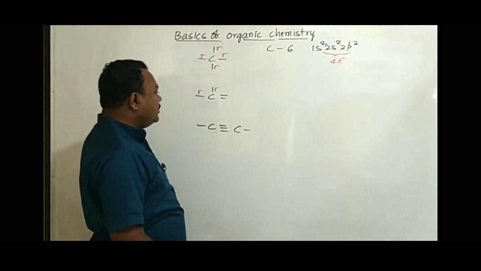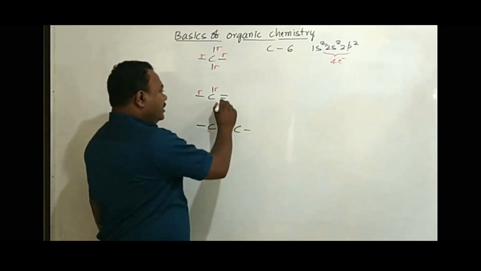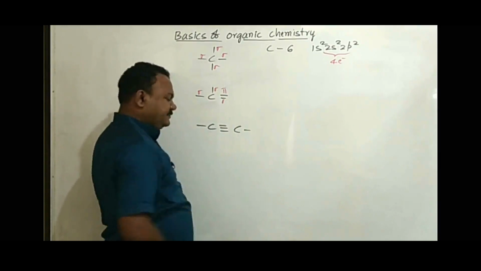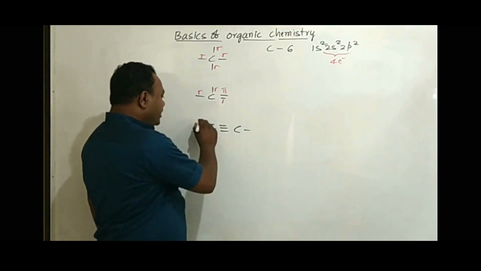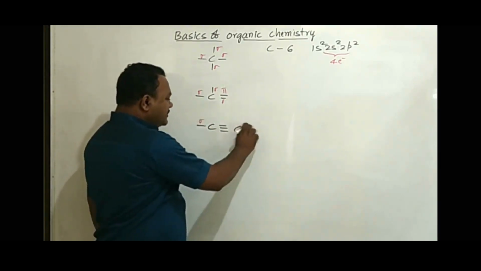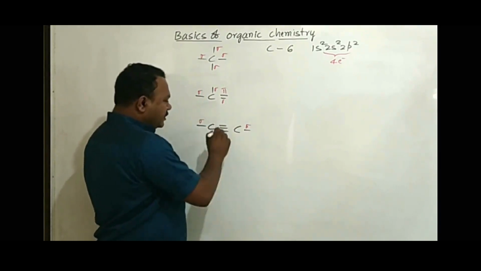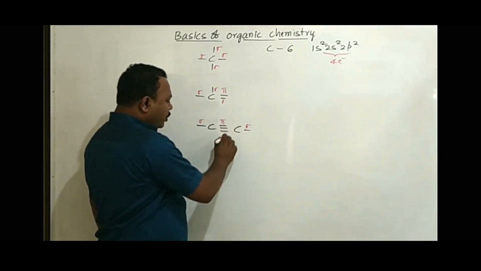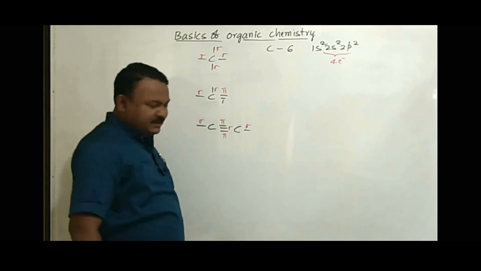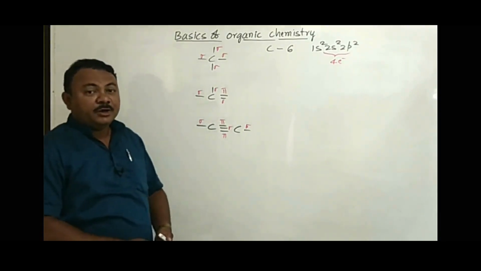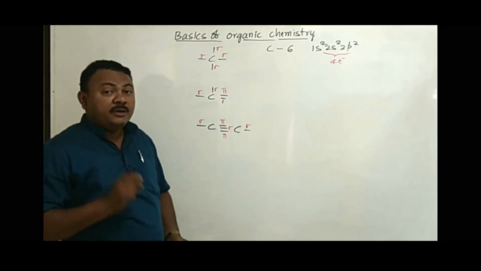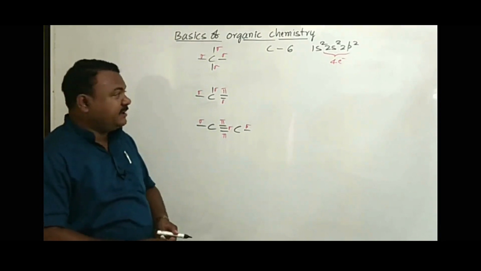When carbon is surrounded by a double bond, in this double bond one is sigma, another is pi. When it is surrounded by a triple bond, you see single bonds are sigma bonds. In this triple bond we have 2 pi bonds and the middle bond is sigma. Another important concept of chemical bonding we apply in learning organic chemistry.